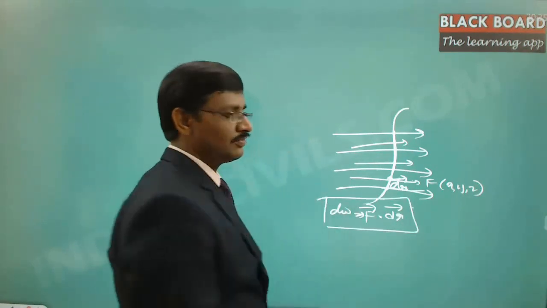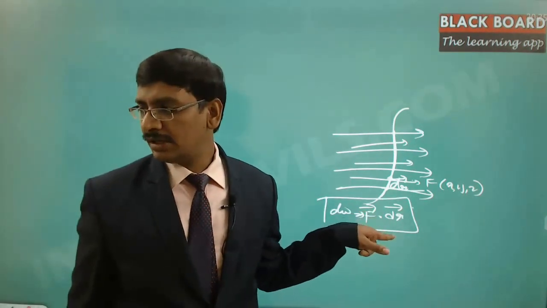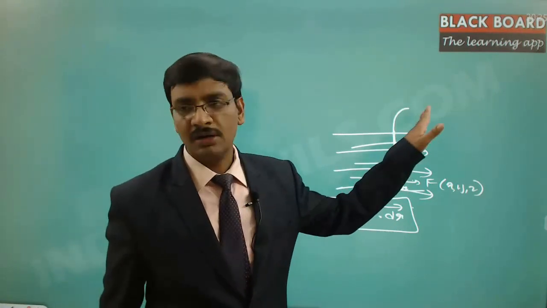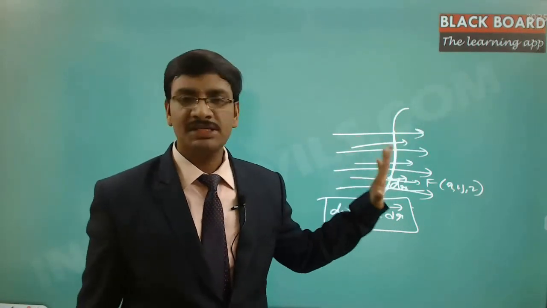Now if you notice, this value is calculated only on this particular line. We were not talking about this region at all.